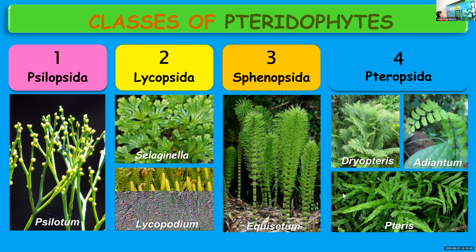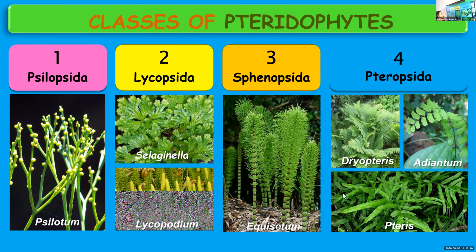Example for Psilopsida, Psilotum. Example for Lycopsida, Lycopodium, Selaginella. Equisetum for Sphenopsida, and Pteris, Adiantum, and Dryopteris for Pteropsida. So you don't have to learn any description or details of these classes, just the names and one example you should know.